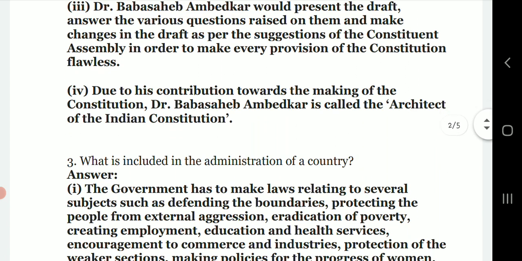Due to his contribution towards the making of the Constitution, Dr. Babasaheb Ambedkar is called the architect of the Indian Constitution.